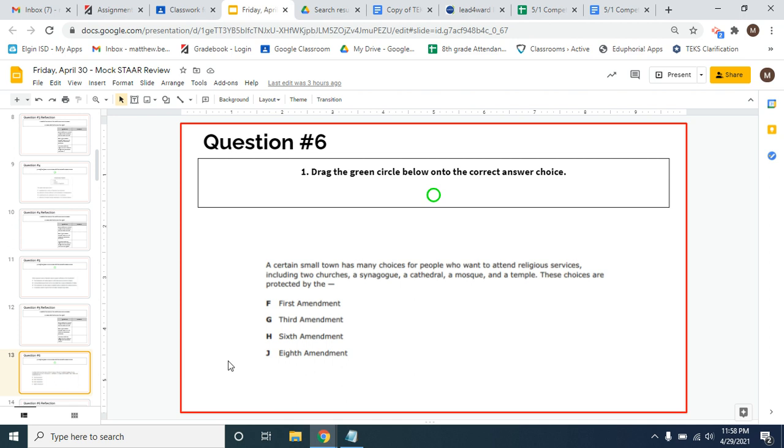All right, this question says a certain small town has many choices for people who want to attend religious services, including two churches, a synagogue, a cathedral, a mosque, and a temple. These choices are protected by the. So, if we're talking about religious services, and the fact that there are many different types of religious services in this country, why is it that we can have a lot of different religions in this country? The answer is F, the First Amendment. Remember, the First Amendment guarantees a lot of different freedoms. One of those freedoms is the freedom of religion.